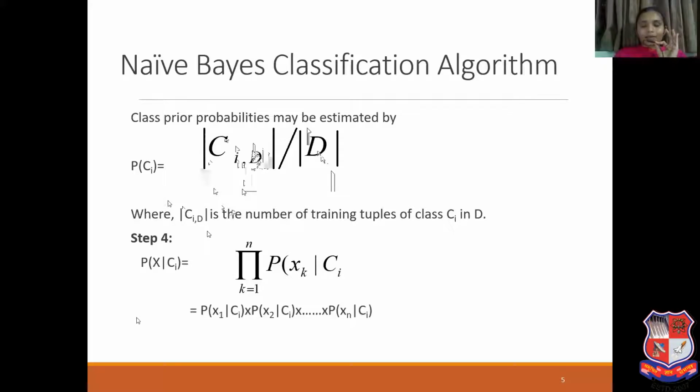So in this case, |Ci,D| means the number of training tuples of class Ci in D. I'm calculating for class C1, so it is 12. Why? Because out of 20, 12 training tuples are there in data set D. So that's why |Ci,D| is nothing but the number of training tuples of class Ci in data set D. So this is probability of Ci.